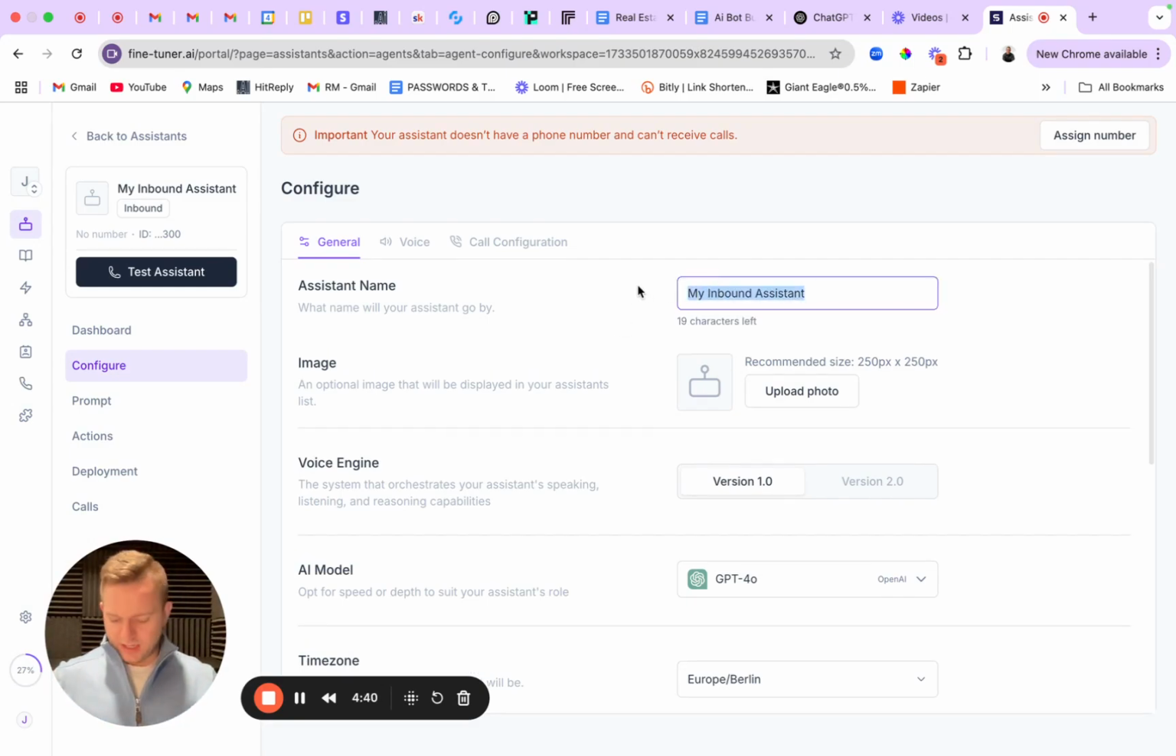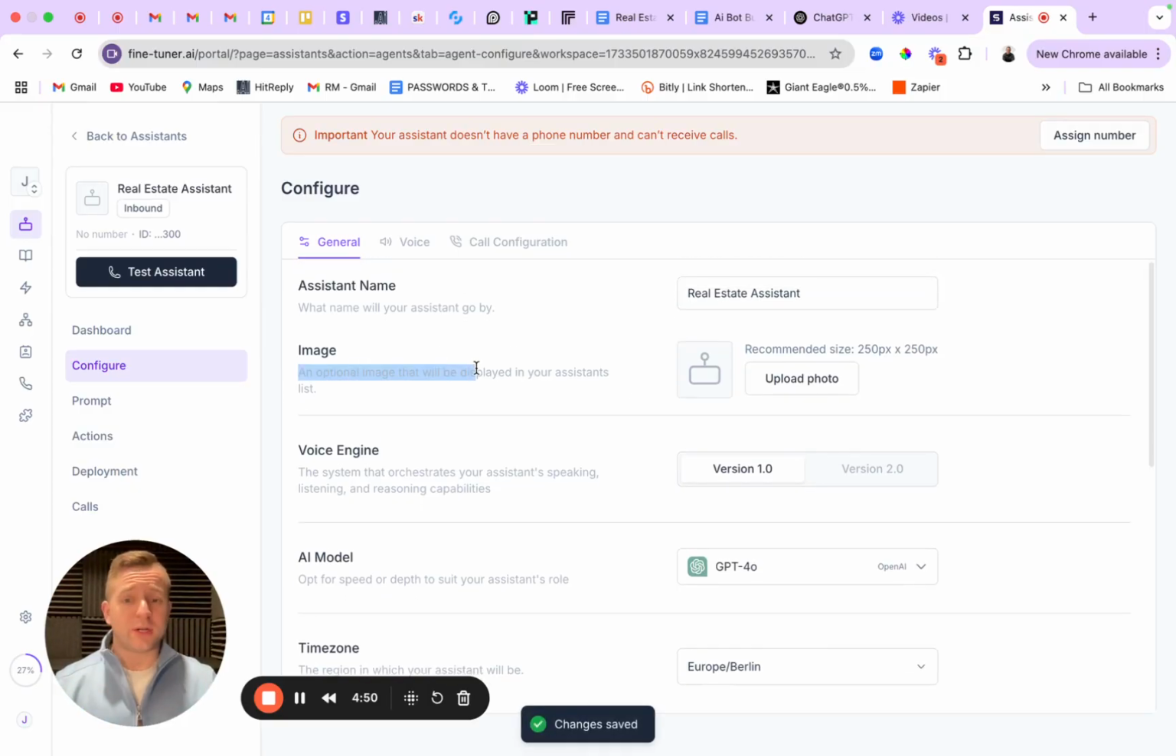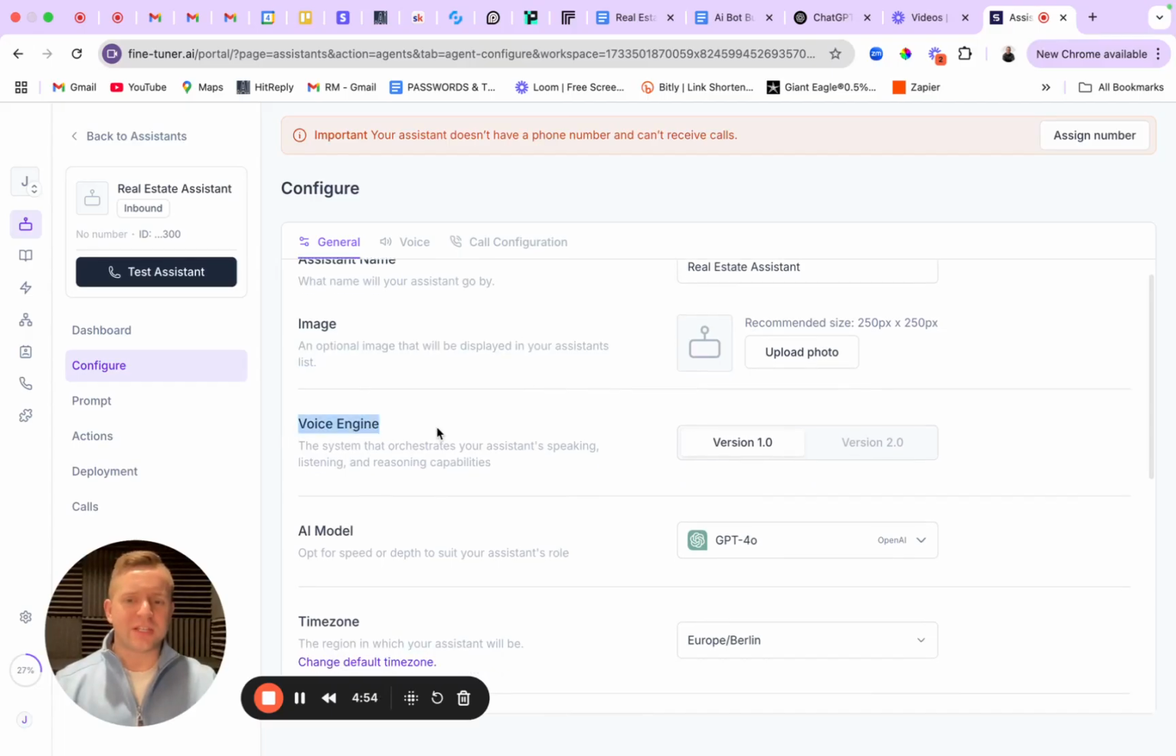So I'll go ahead and name my agent here. Very first thing I'll do, and then we're going to actually just start walking through. You can put an image in there if you want to, but it's not going to affect the quality of how this thing works. Voice engine, currently we are still using version 1.